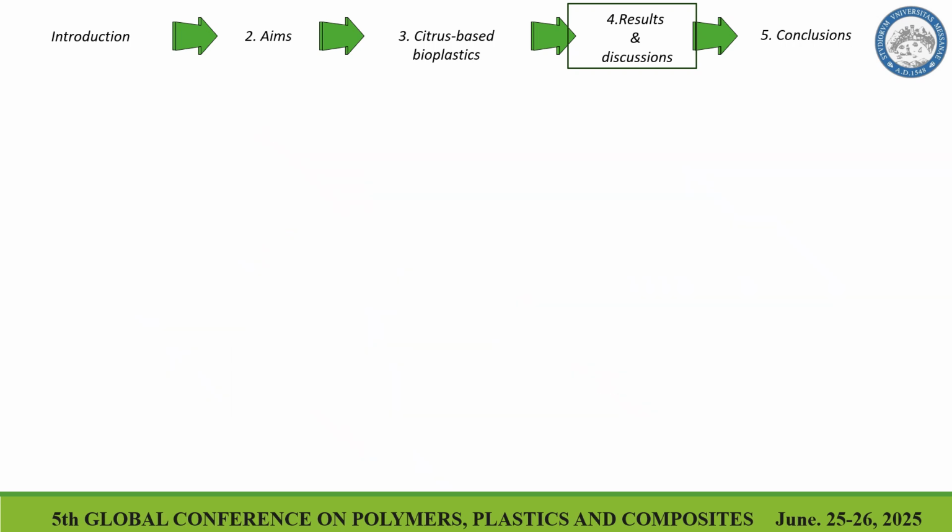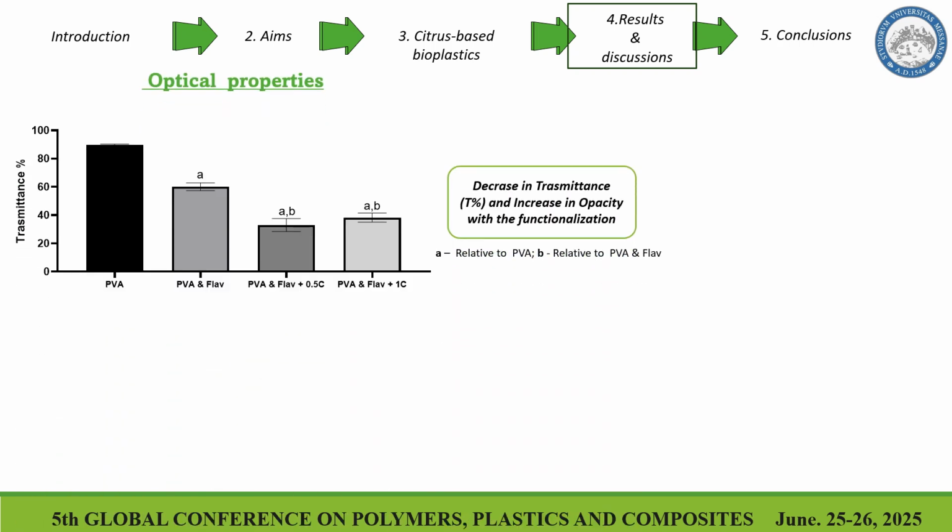Then all the bioplastics were also analyzed in terms of transmittance and opacity, parameters considered very essential for plastics used in the food packaging industry, because they indicate the amount of UV-visible light that can pass through the materials and induce, for example, changes in the food matrix.